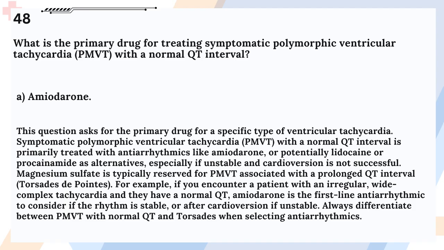For example, if you encounter a patient with an irregular, wide complex tachycardia and they have a normal QT, amiodarone is the first-line antiarrhythmic to consider if the rhythm is stable, or after cardioversion if unstable. Always differentiate between PMVT with normal QT and torsades when selecting antiarrhythmics.